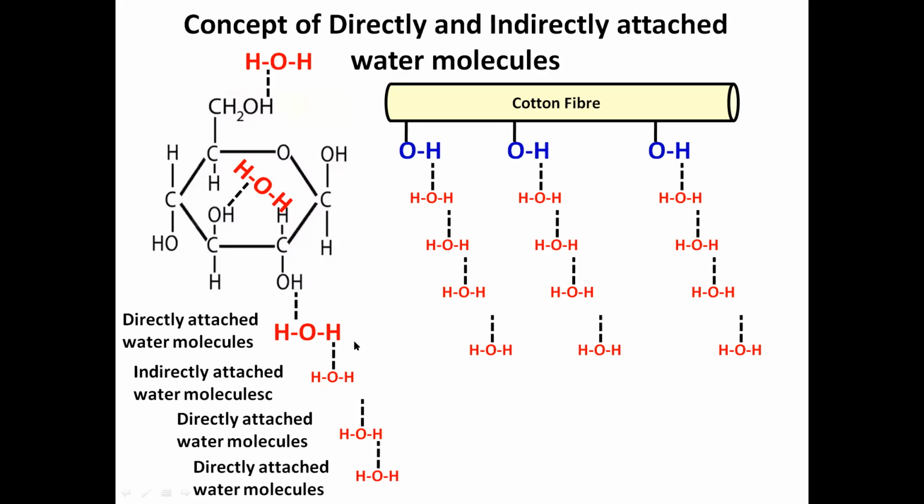This water molecule is the directly attached water molecule. So in the case of moisture regain or moisture content, we consider only the directly attached water molecules. But when you dip the material and allow it to absorb water from a water bucket, where water is present in infinite quantity, then both directly and indirectly attached water molecules become important.